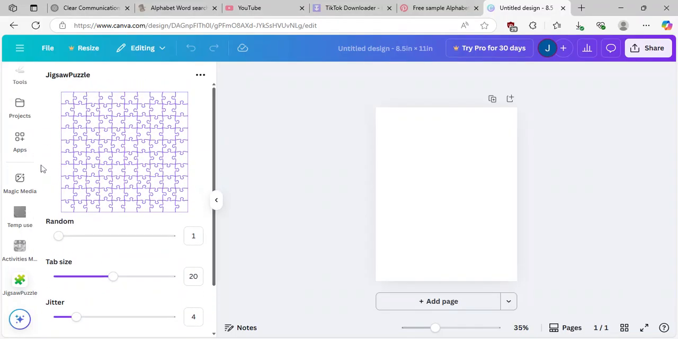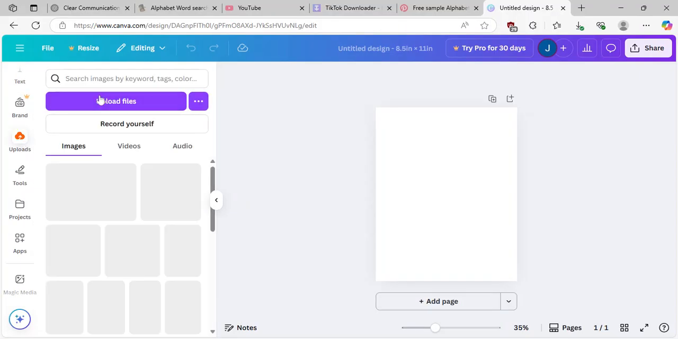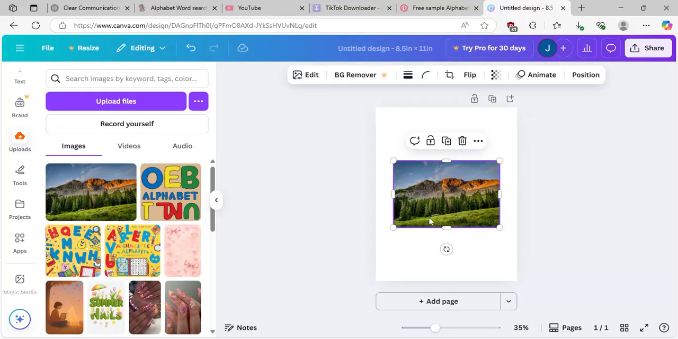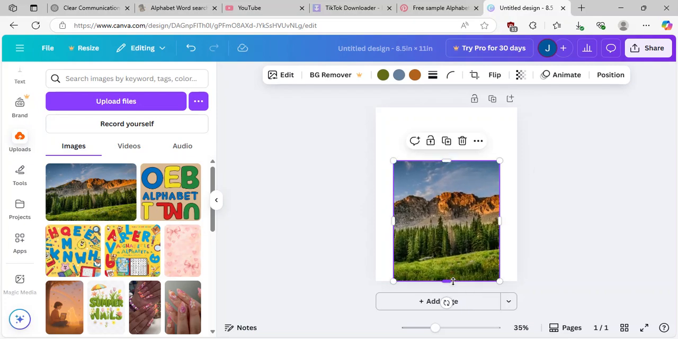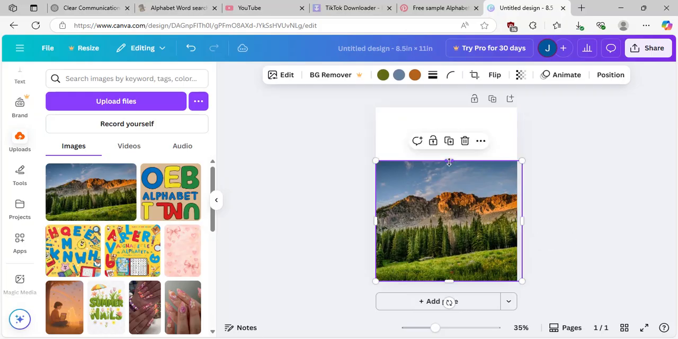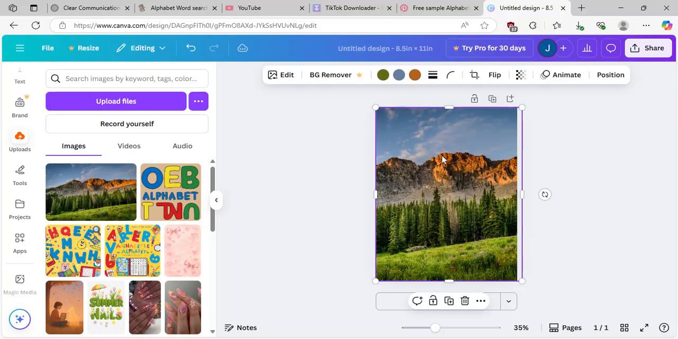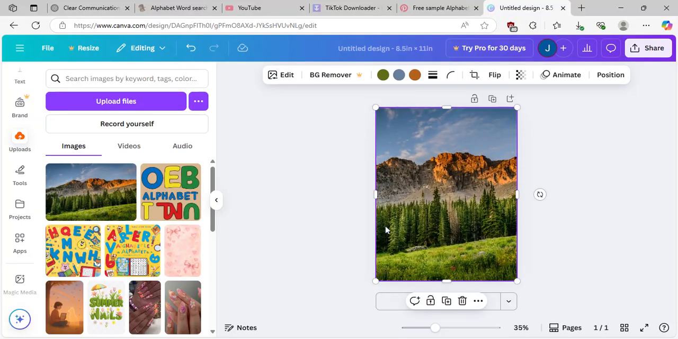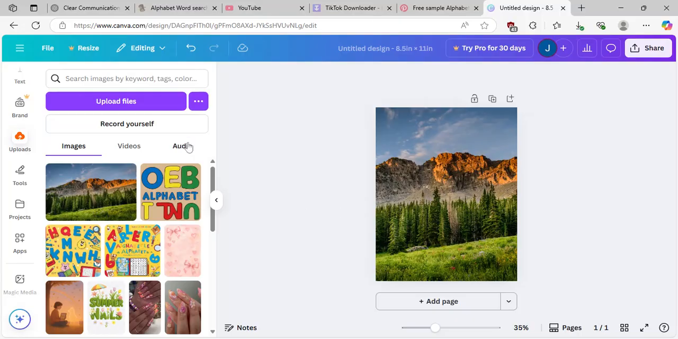Okay, let's get the image. To upload an image, we're gonna use this image that I have already uploaded. Okay, let's go back to Jigsaw now.